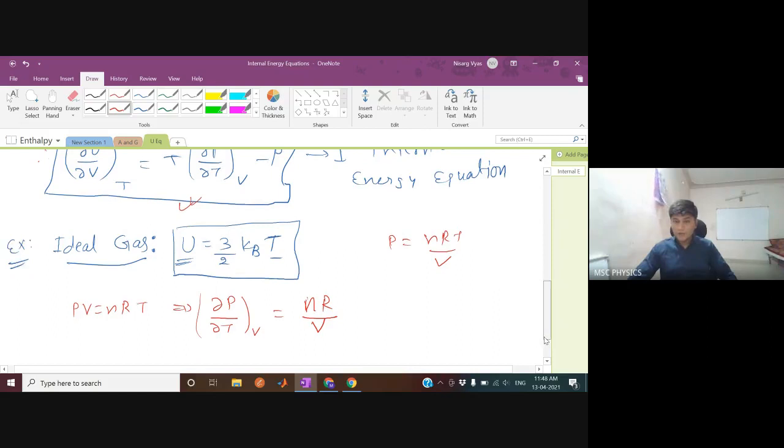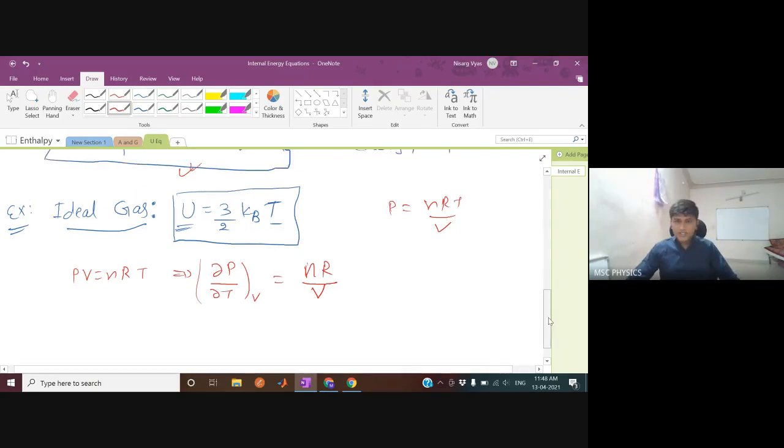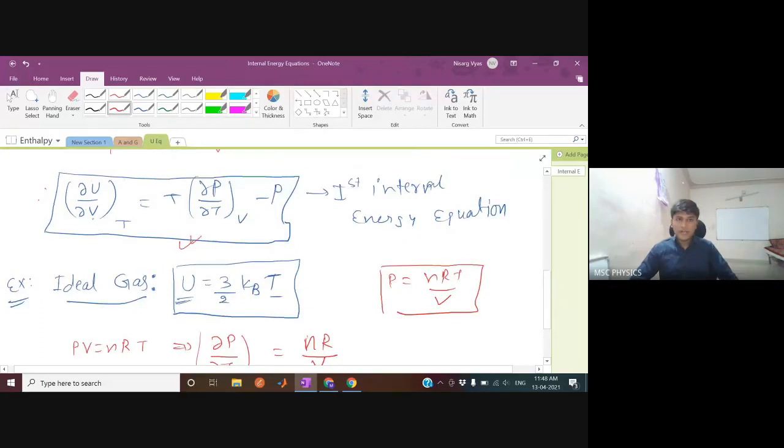So P equal to nRT by V, and you can find this del P by del T at constant V. If anybody has a problem in this mathematics, kindly raise your hand, otherwise I'll move fast. Okay, so this is nR upon V. Now let's put all these values in this equation. Del U by del V at constant T equals T into del P by del T at constant V, which is nR upon V.